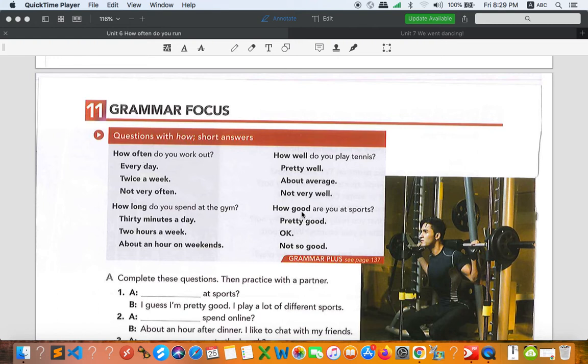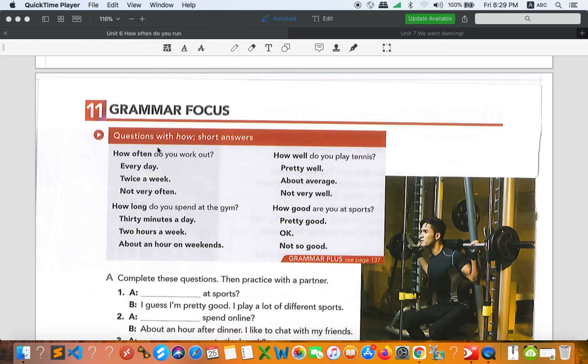But of course, we can have more than this. However, I would like to focus only on the grammar points in the book. So we have these four. Okay. So how plus adjective, but we also can use how plus adverb as well.